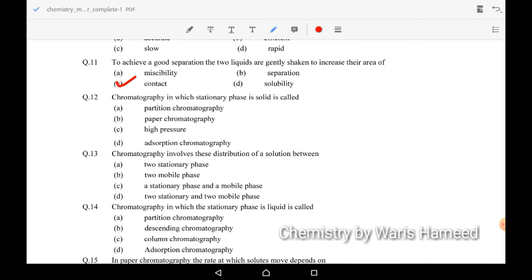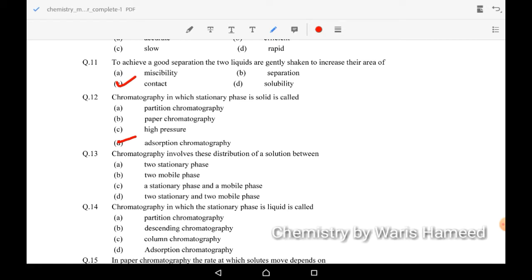Chromatography in which the stationary phase is solid is called adsorption chromatography. We can categorize chromatography on the basis of stationary phase. If the stationary phase is solid, it is adsorption chromatography, and if liquid, it is partition chromatography.